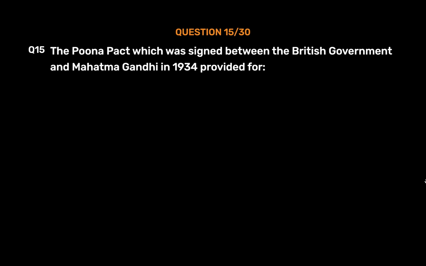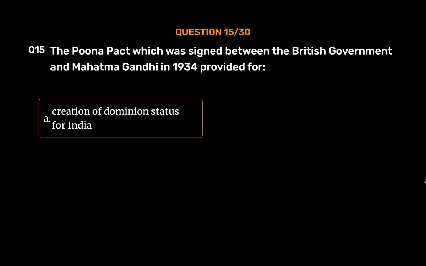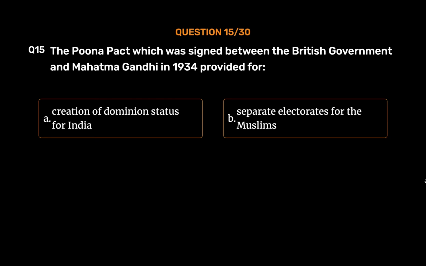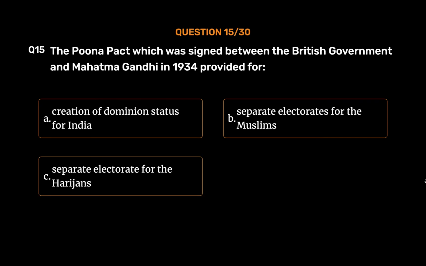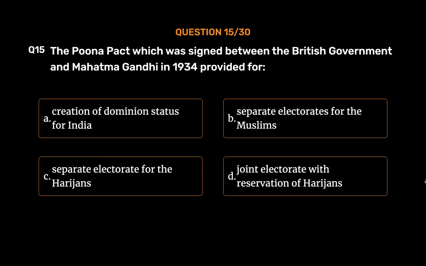Question number 15. The Poona Pact, which was signed between the British government and Mahatma Gandhi in 1934, provided for Option A. Creation of Dominion status for India. Option B. Separate electorates for the Muslims. Option C. Separate electorate for the Harijans. Option D. Joint electorate with reservation of Harijans. The correct answer is Option D. Joint electorate with reservation of Harijans.